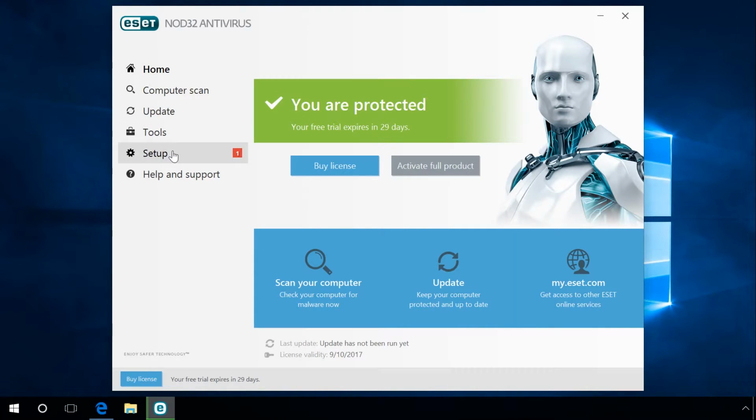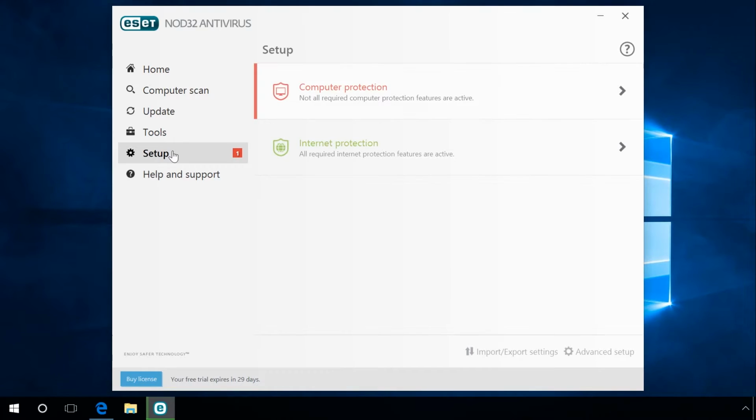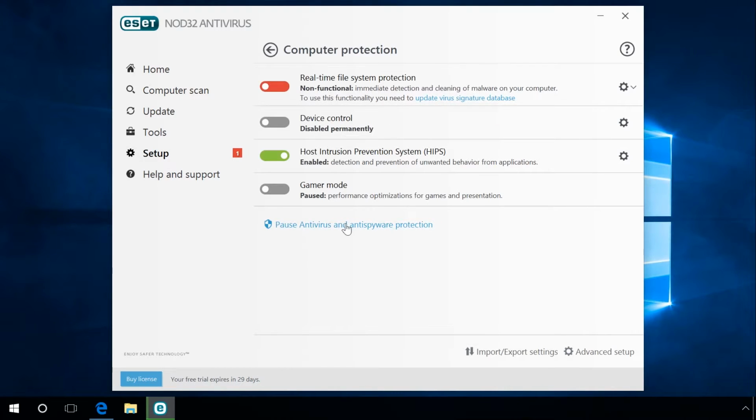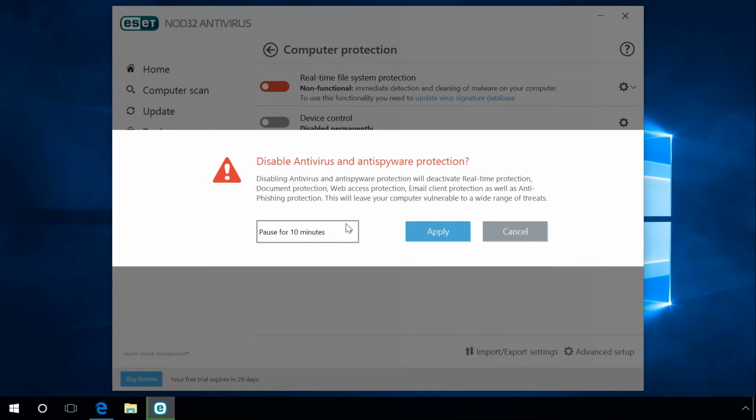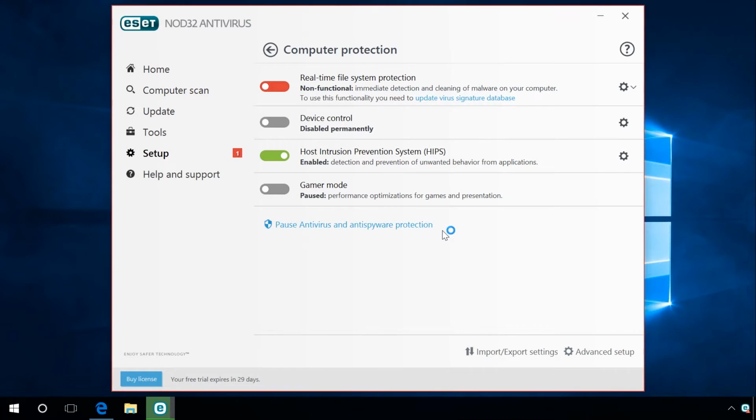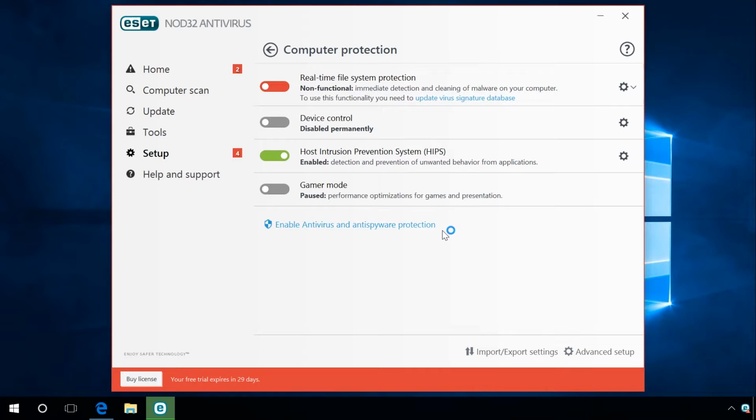To do it, go to Setup, Computer Protection, Pause Antivirus and Antispyware Protection. Set the time interval to pause the antivirus and then click Apply. When this time interval is over, the antivirus will start again, but the program you couldn't start will keep on working.